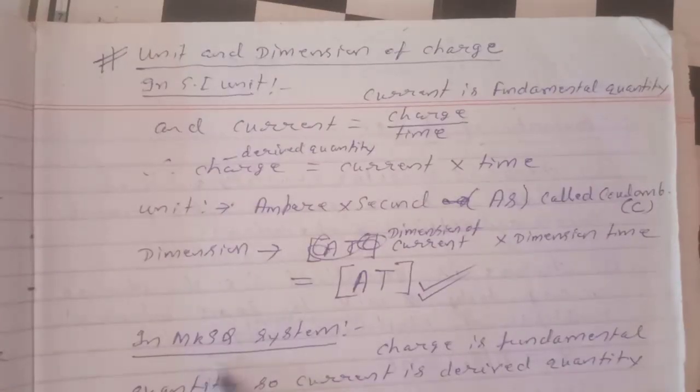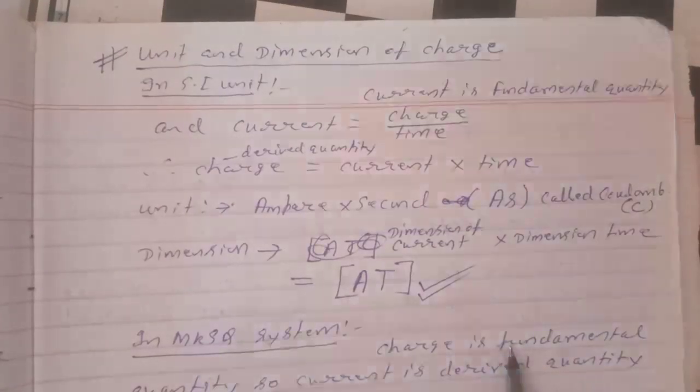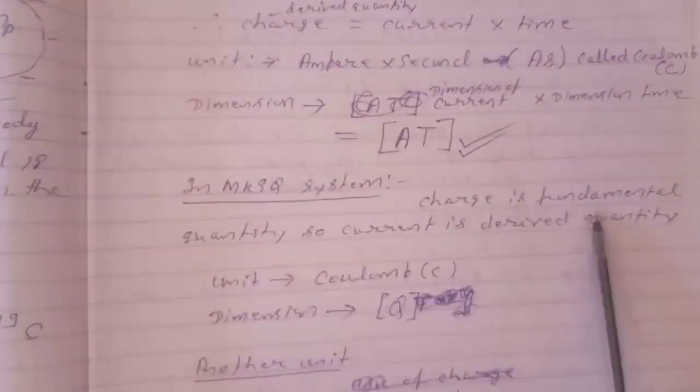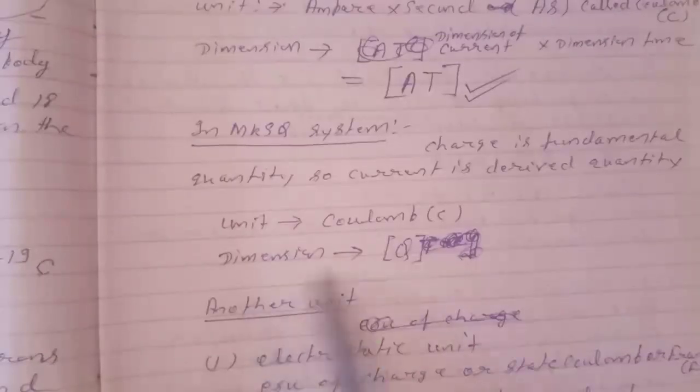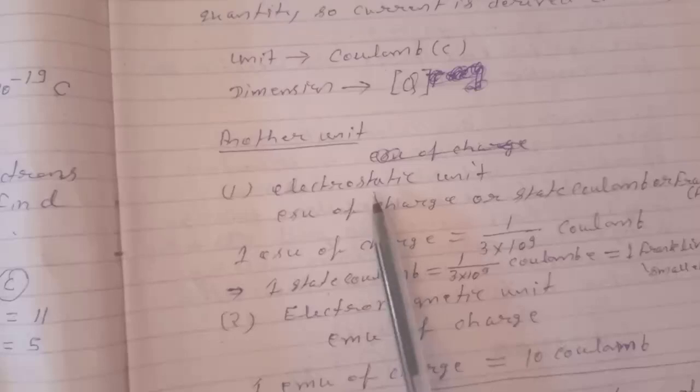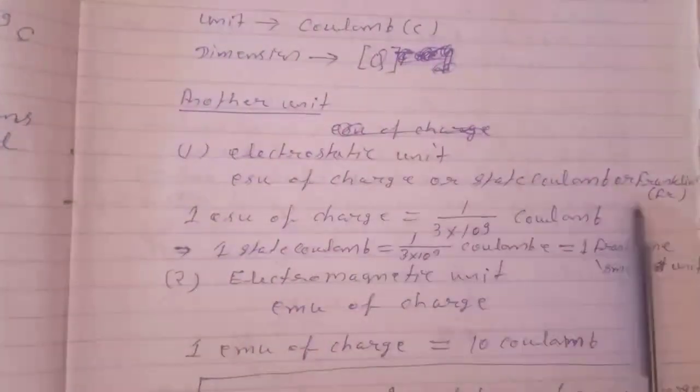Now in the MKSQ system, charge is a fundamental quantity, so current is a derived quantity. Now the unit is coulomb and the dimension will be Q. There are other units of charge as well. We can see them one by one.